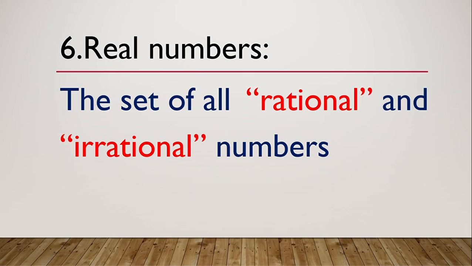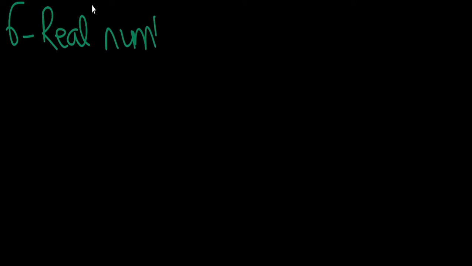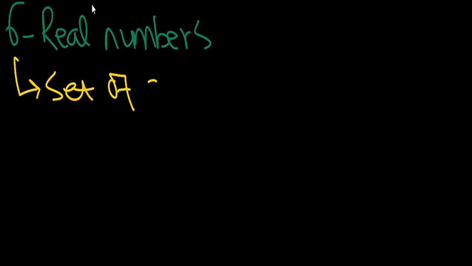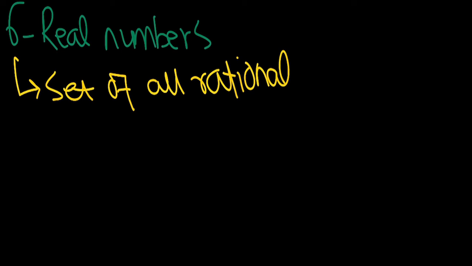Real numbers. The set of all rational and irrational numbers are called real numbers. Now guys, the sixth one is real numbers, meaning the set of real numbers. So what are real numbers? This one is very easy, because a real number includes all the other numbers that we have discussed till now. So real numbers include the set of all rational and irrational numbers.